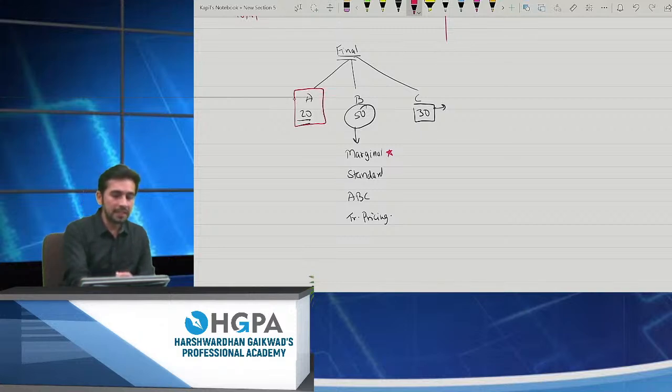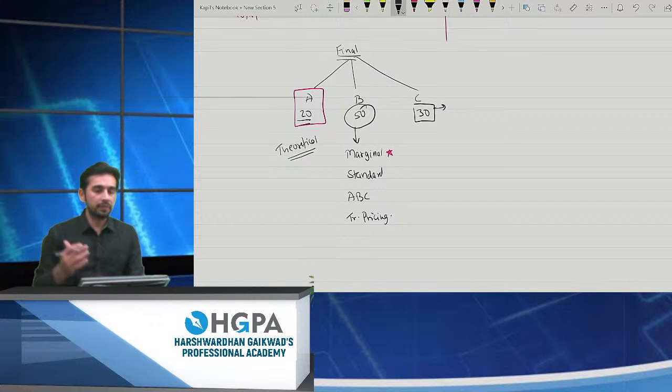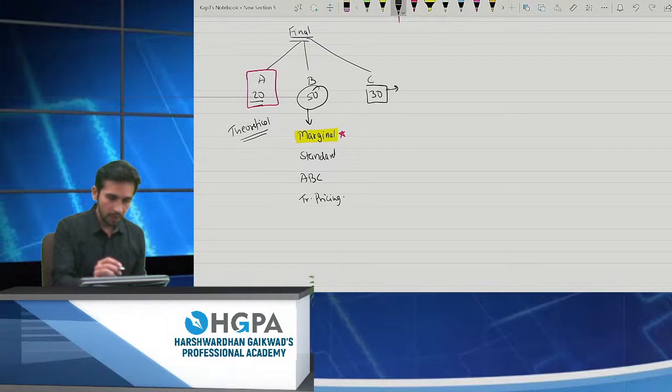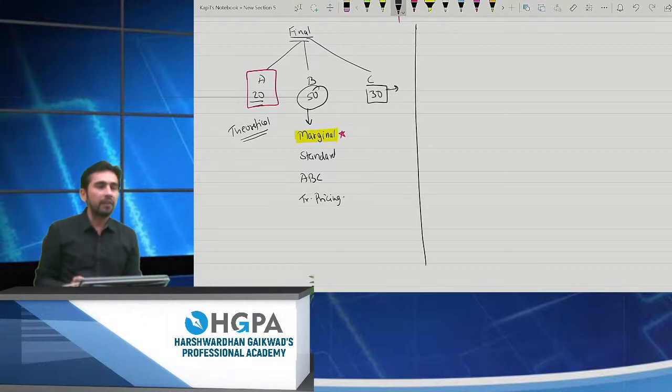A section consists of a bit theoretical part, which we will cover in the second part. I'll first be starting with this part, which is marginal costing. So as you are already aware, you have already learned marginal costing in your lower levels, right?